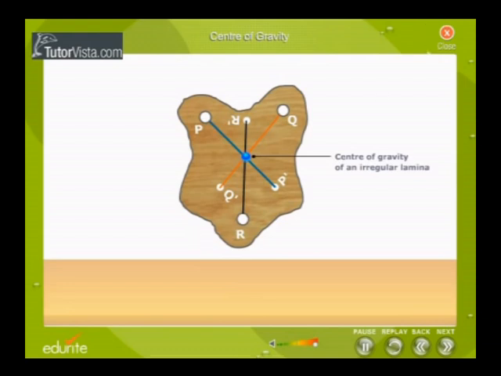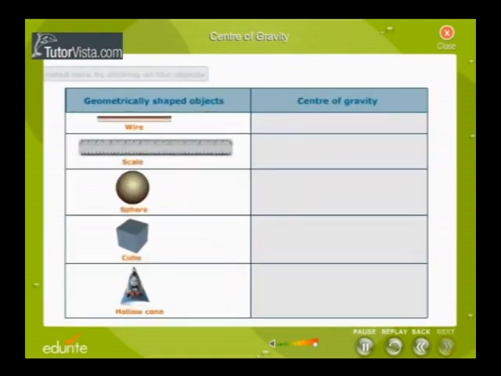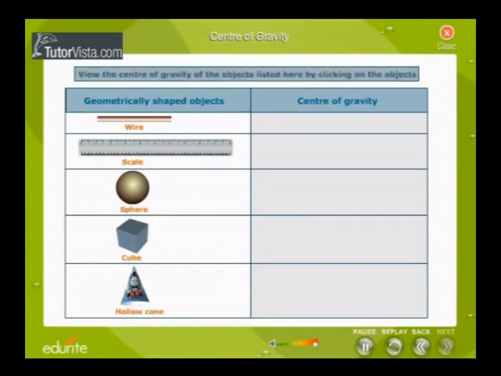QQ dash and RR dash intersect at one point. This point where all the three lines meet gives the center of gravity of the lamina. Like this we can find the center of gravity for any irregular section. Here I have given some examples: wire, scale, sphere, cube and hollow cone.